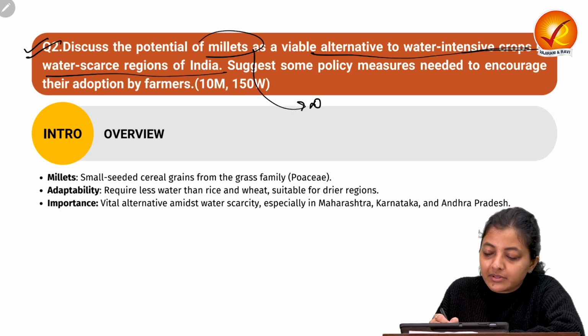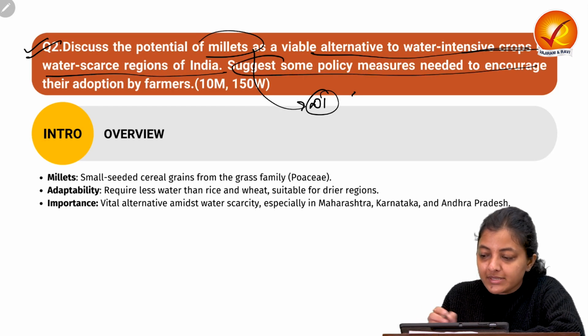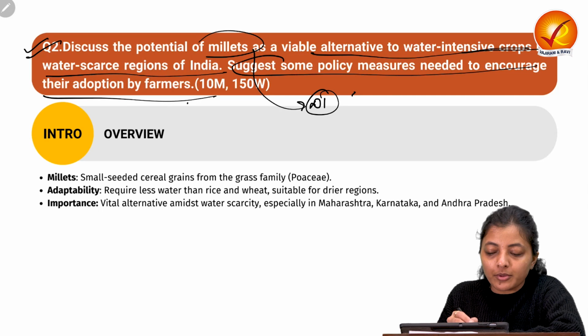So this is the first demand. We need to also suggest some policy measures needed to encourage their adoption by the farmers. So this is the second demand.